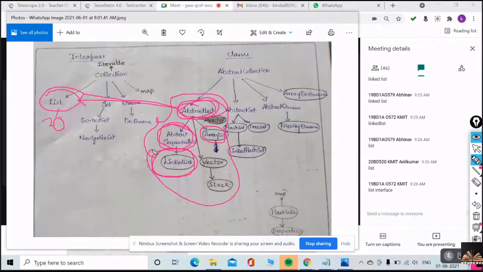Understood? Everyone? Yes or no? Did you understand? Whatever the classes which are implementing the list interface, all those classes have to provide the implementation for the list interface methods. If some of the methods are abstract, meaning some methods are implemented and some are still left abstract, then who has to implement them? The extended class, the child class, has to provide the implementation for the remaining abstract methods. Understood, everybody? Did you understand my concept?